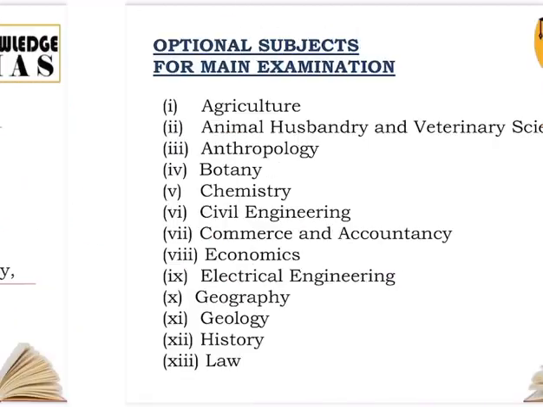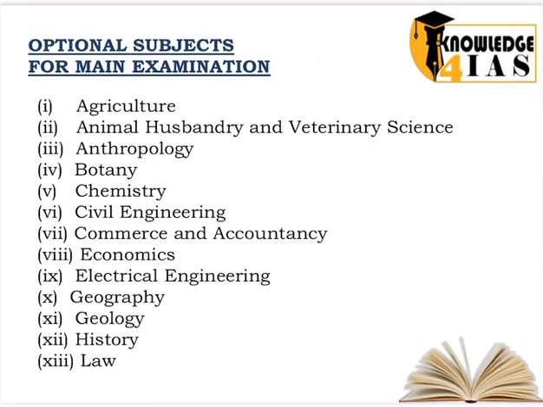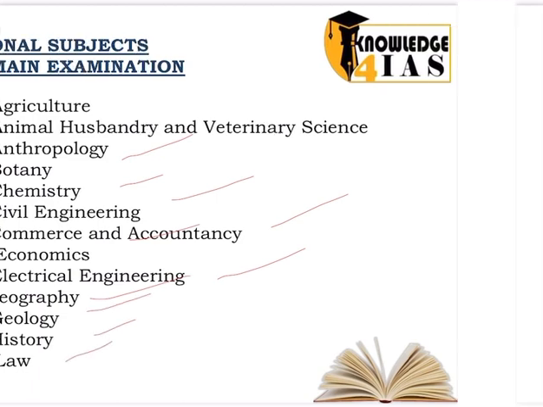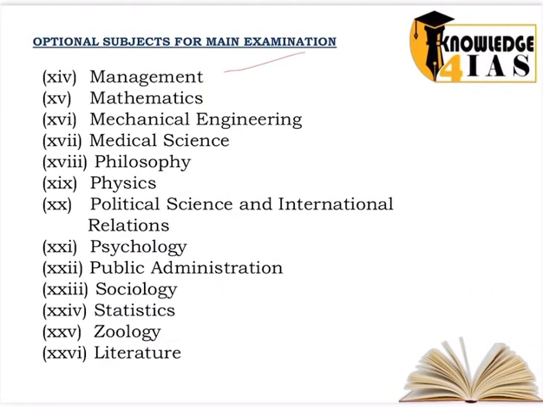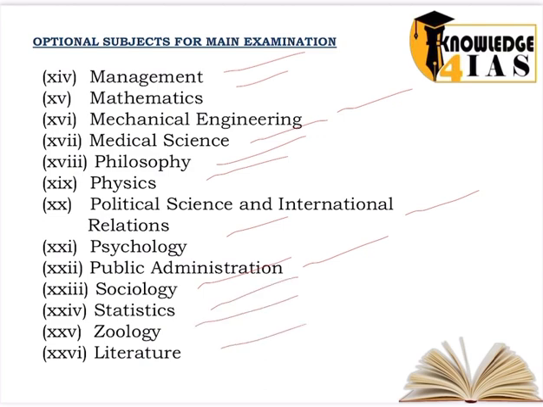Let us see what optional subjects are available in UPSC. We have agriculture, animal husbandry, anthropology, botany, chemistry, civil engineering, commerce, economics, electrical, geography, geology, history, law. Then we have management, mathematics, mechanical engineering, medical science, philosophy, physics, PSIR, psychology, public administration, sociology, statistics, and literature.